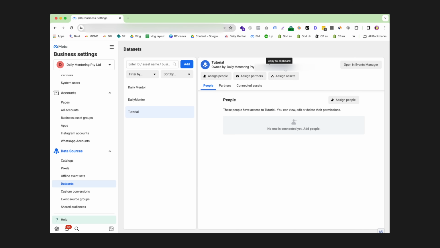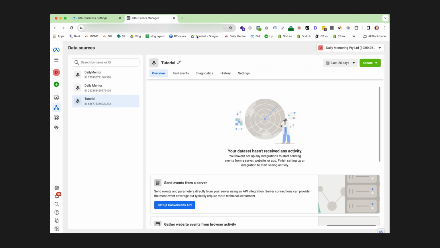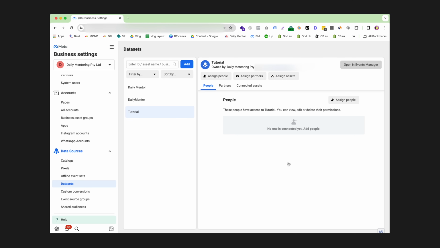This will then give you this little ID at the top right that you can copy and paste, and also open in an events manager to set up any type of tracking. Now, before I lose you, don't worry. If you're using something like Shopify, they made this way simpler and also way more effective. Shopify basically now shares all of its data from its purchases back to Facebook so you can track accordingly. So with this pixel, we don't actually need to copy and paste it into Shopify.